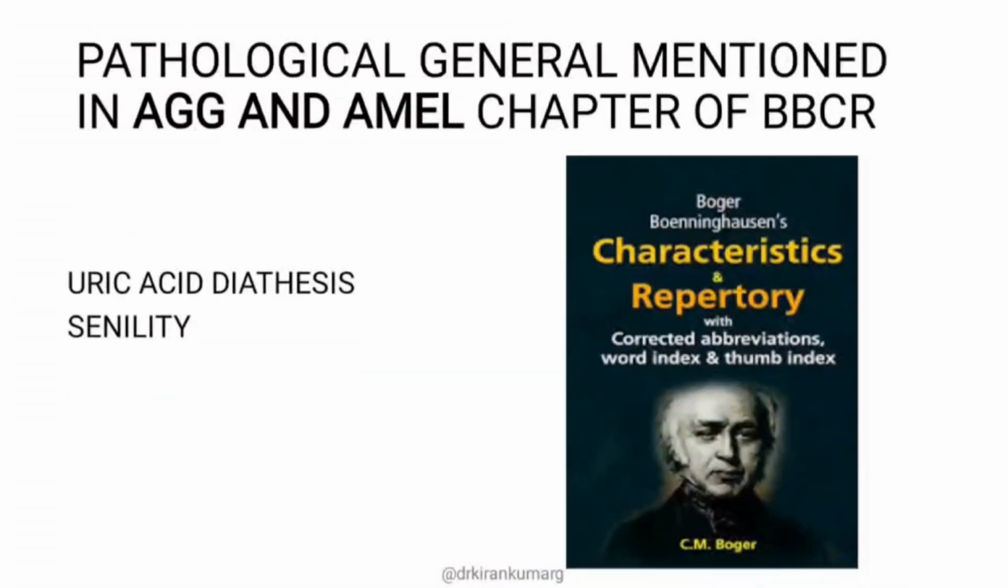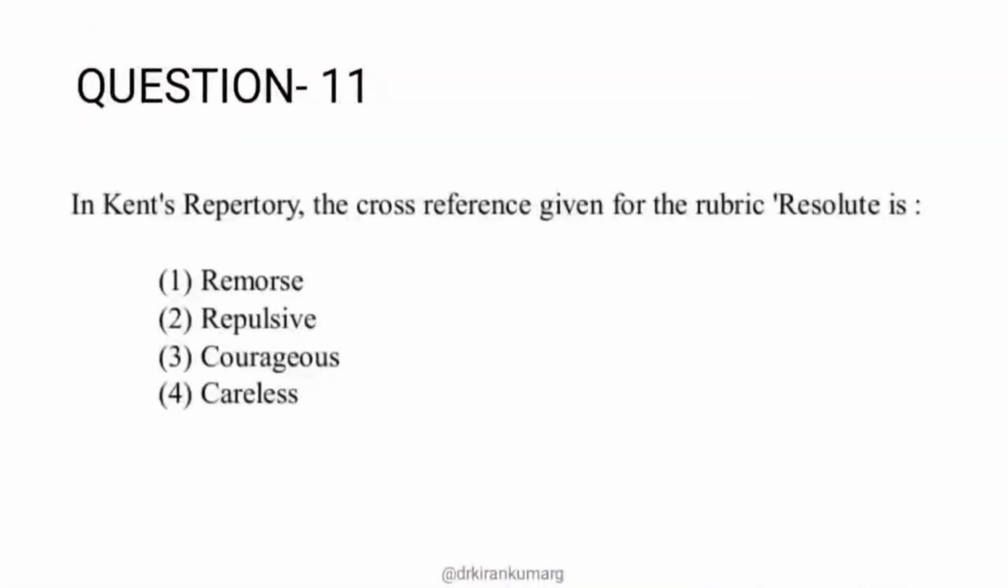Moving on to the next question. Question number 11: In Kent's repertory, the cross reference given for the rubric resolute is. This is a kind of direct question where you need to know the cross references of many mind rubrics in Kent's repertory. It is very clearly given in Shashikant Tiwari. There are very few such rubrics, but if you are able to recall them, that will be very helpful for AIAPGT 2024. So you have remorse, repulsive, courageous and careless.